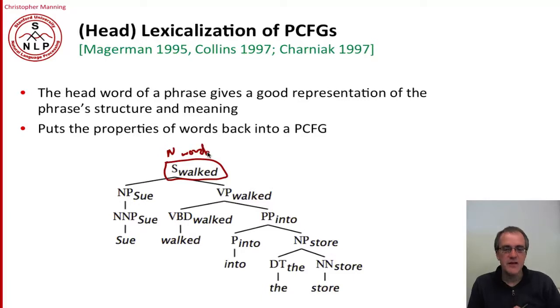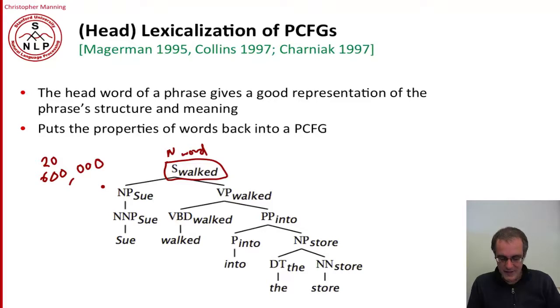And so we've enormously expanded our effective space of non-terminals, because if we had something like 20 non-terminals before, but we had something like 30,000 words in our vocabulary, well, now we've got 600,000 non-terminals in our grammar. And so that suggests we need to start doing some more special engineering to be able to do that. But let's not worry about that for a moment, and let's just think in terms of probabilities, what this will allow us to do.